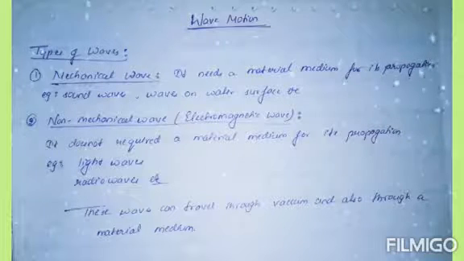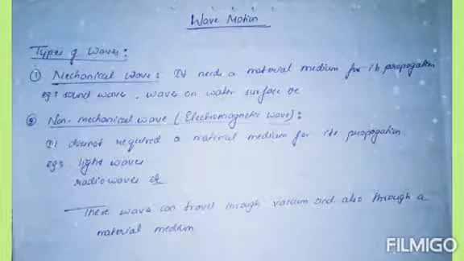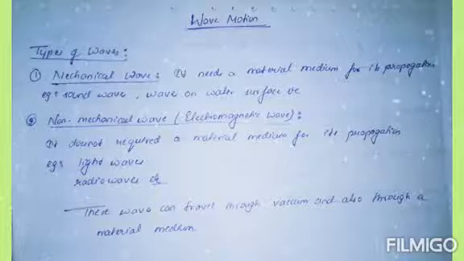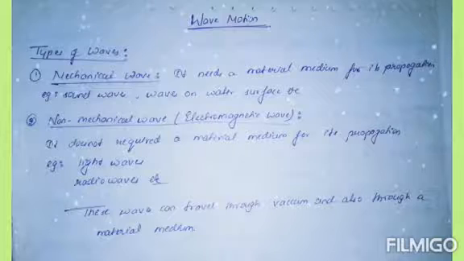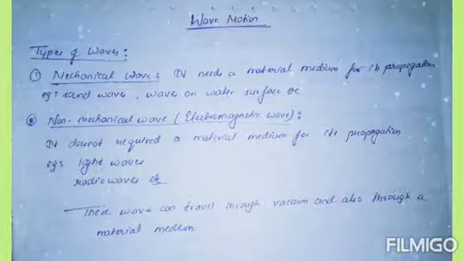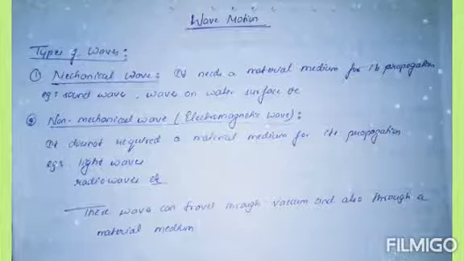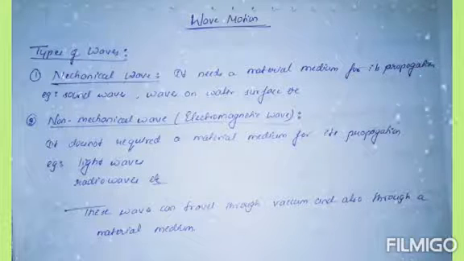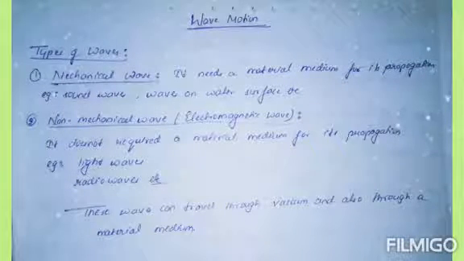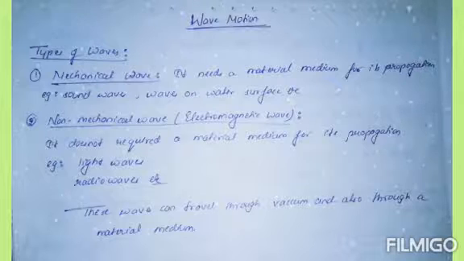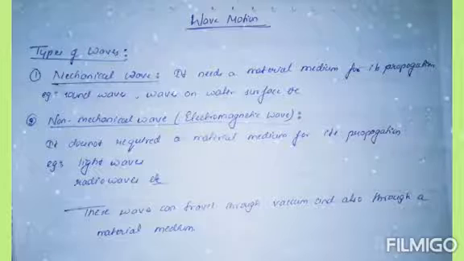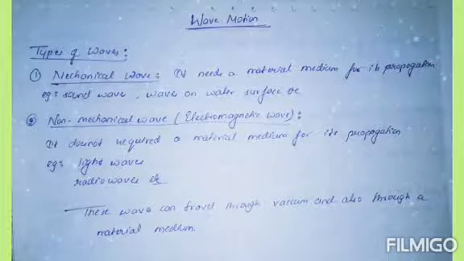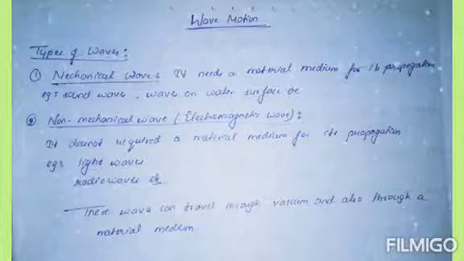The second one is non-mechanical waves, which are also called electromagnetic waves. They don't require any material medium for their propagation, for example light waves and radio waves. Light waves don't need any medium, and they spread light throughout. These waves can travel through a vacuum and also through a material medium.